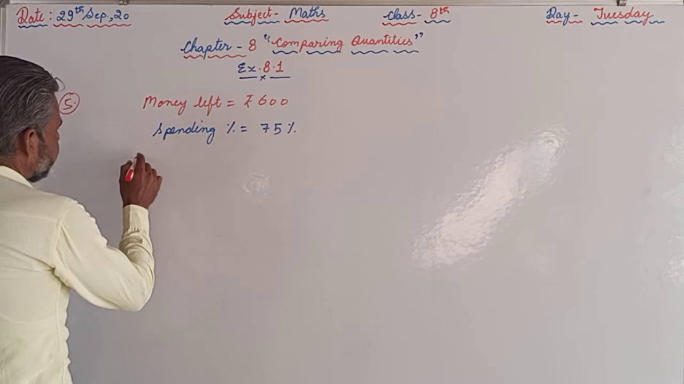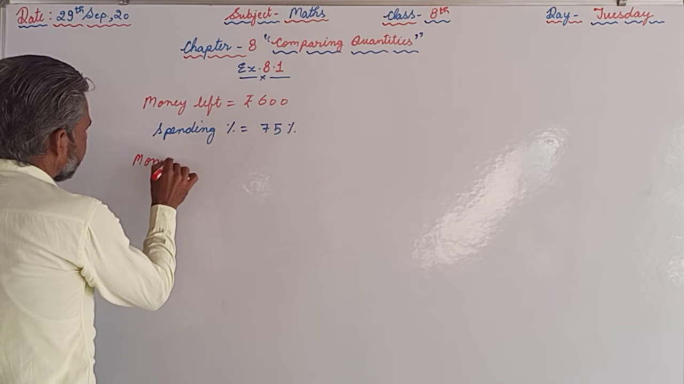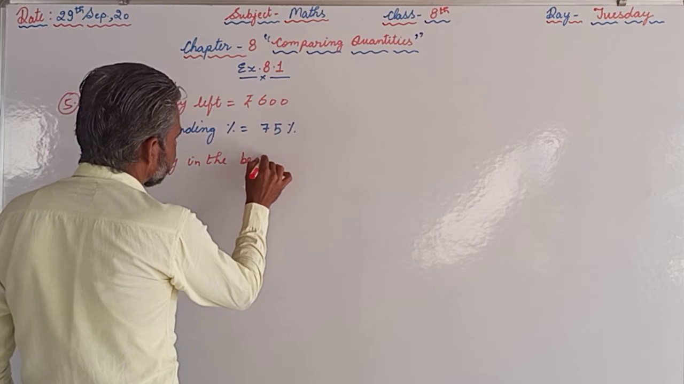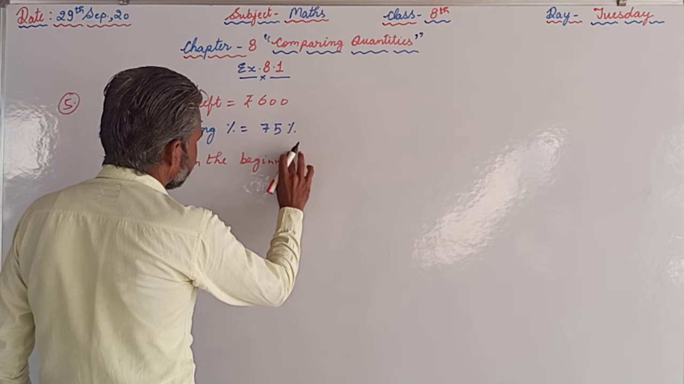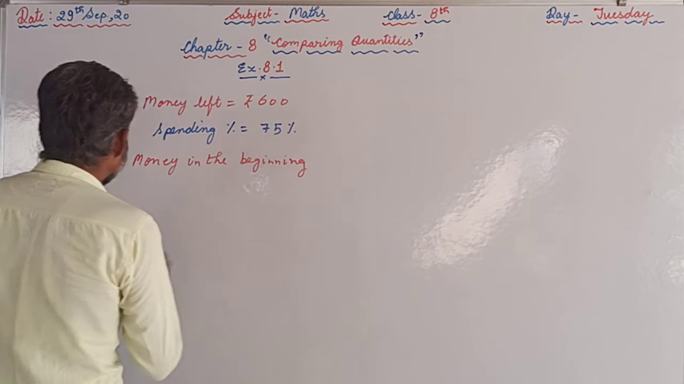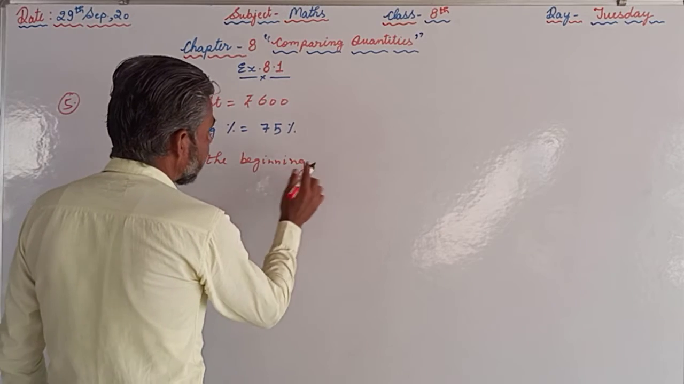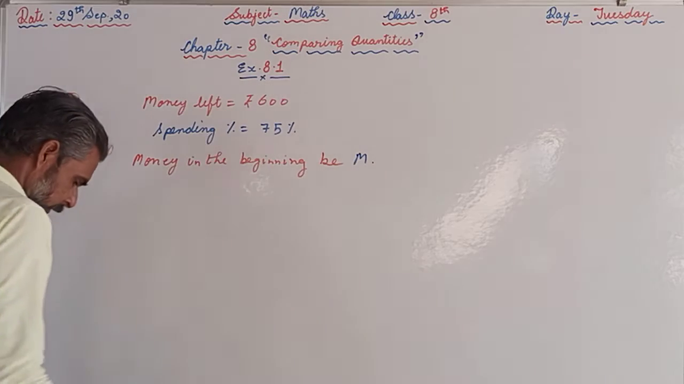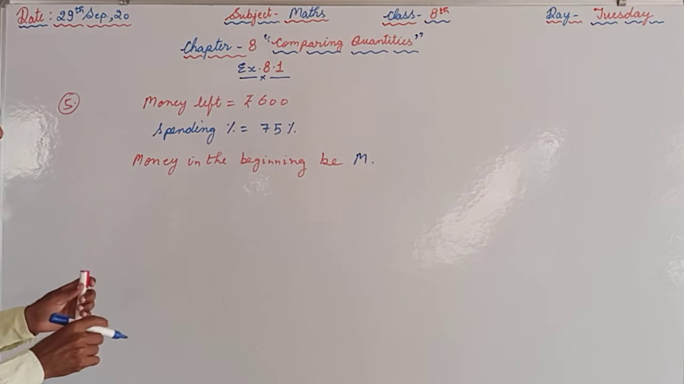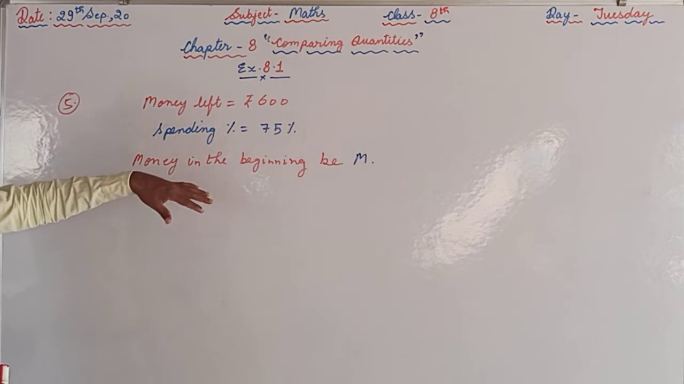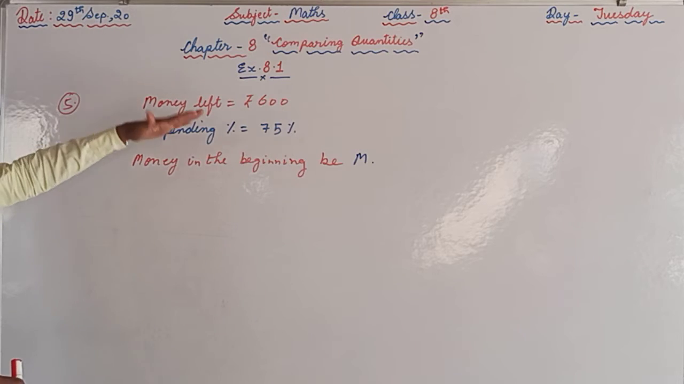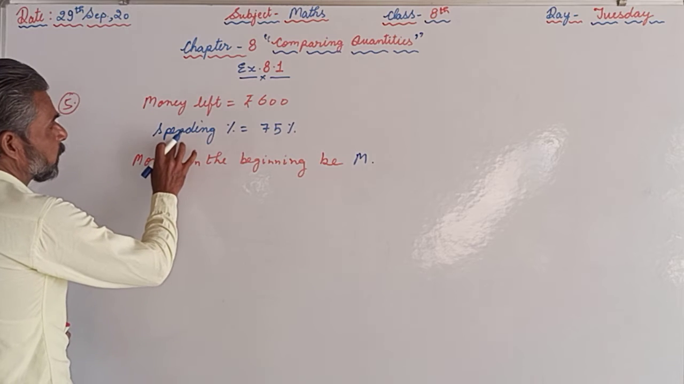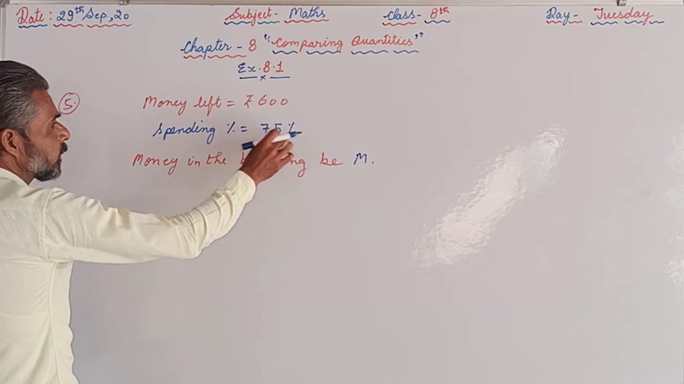So we have to find the money in the beginning. Suppose she was having M rupees, and after spending 75%, she was still having 600 rupees. So the money spending percentage is 75%.